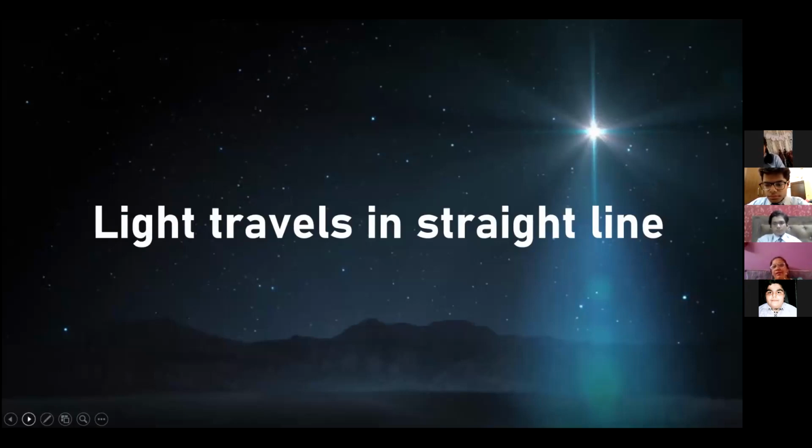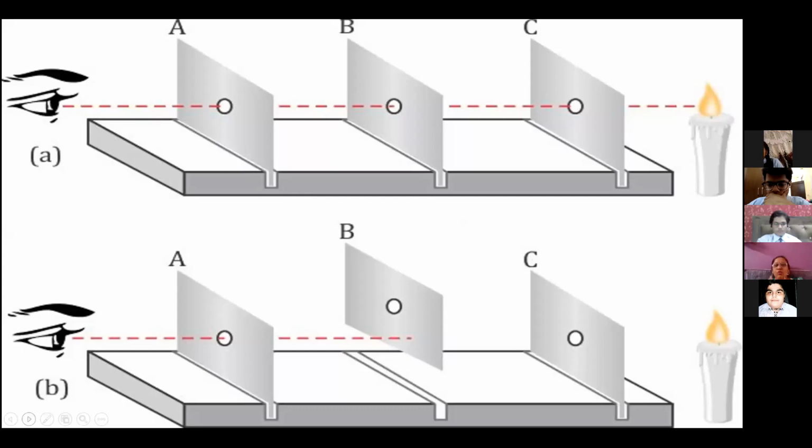Before starting this, we need to understand one small practical which you have done in junior classes. What was that? You have taken 3 cardboards, and you have kept them in equal position to each other, and the holes were made at equal height. You have kept one candle on, suppose, the right hand side, and observing it from the left hand side, you have seen that the candle flame is visible to you.